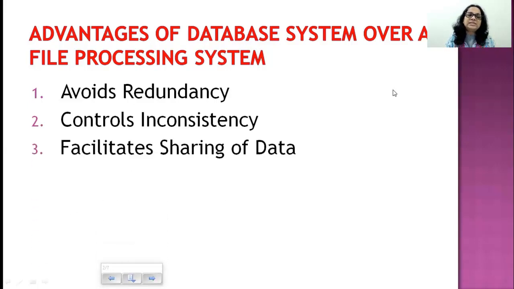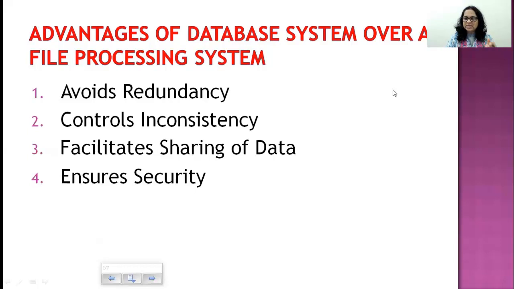Next, it facilitates sharing of data, which I already explained to you. If I have the data centrally stored, my data can be used by the fee section, by the academic section, by the hostel section, by the principal, whoever wants to access my data. Clear? Okay.